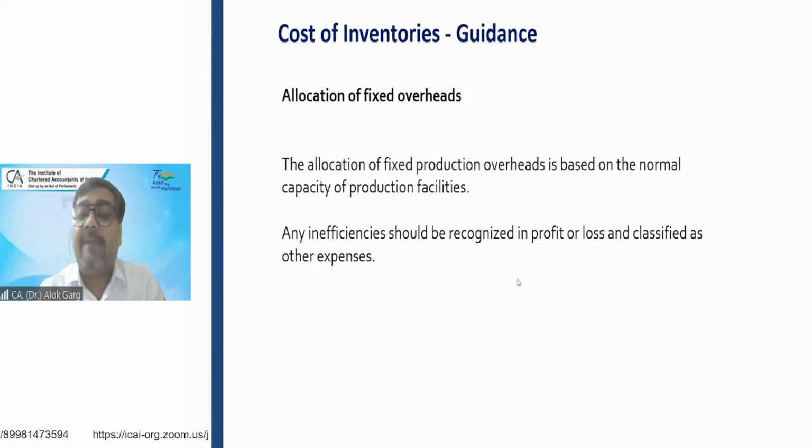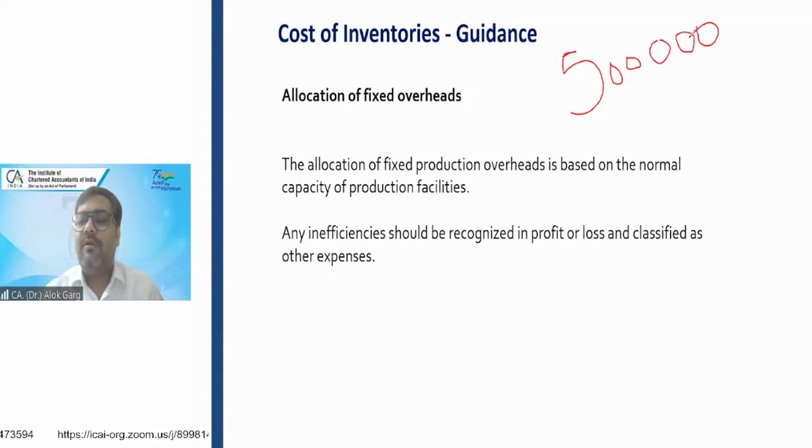In that case, what will happen? My cost is 5 lakh rupees, all agree. And my normal production is 1 lakh units of output. The life is pretty simple: 5 lakh divided by 1 lakh, 5 rupees per unit will be allocated. But my actual production is beyond my normal production and it is 2 lakh units of output.